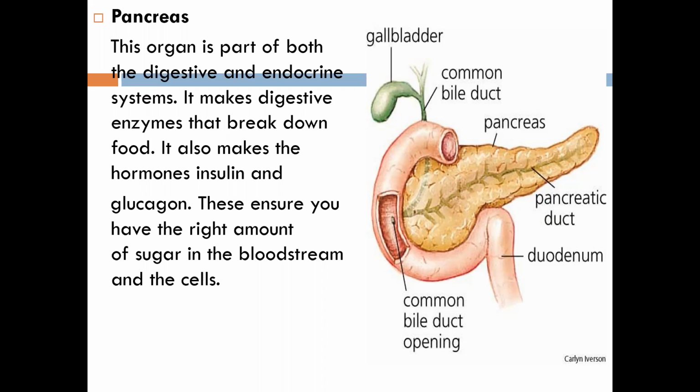And number two tissue is islets of Langerhans. Write down THE, the, and after that write islets, I-S-L-E-T-S, islets, and then again write down of, and then again write down Langerhans, L-A-N-G-E-R-H-A-N-S.